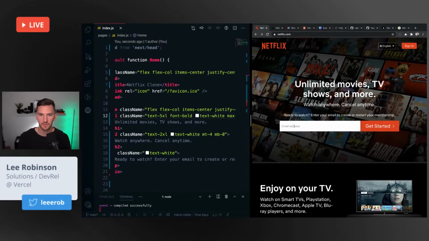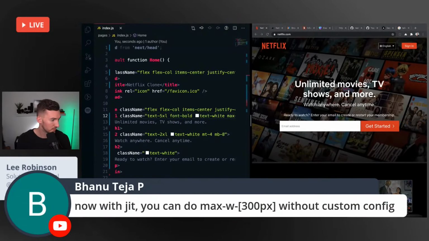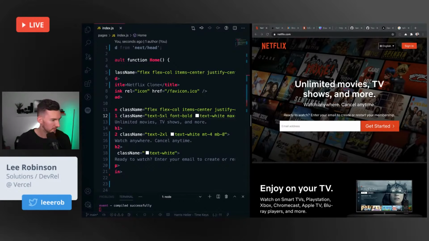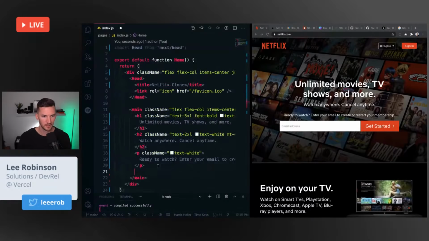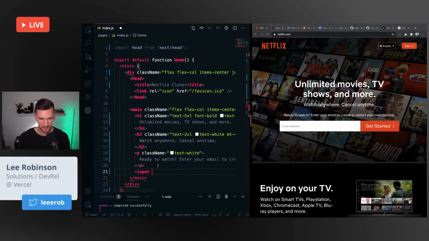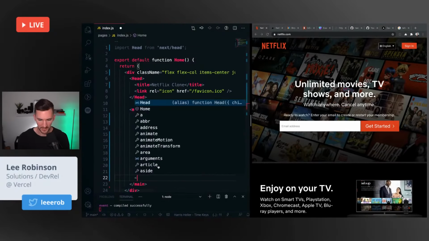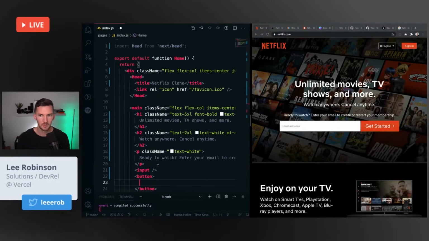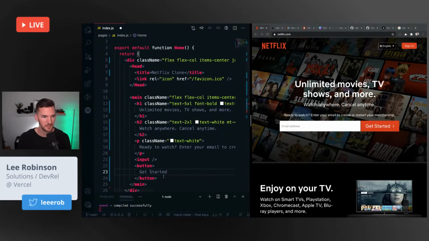Let's do an input. True. I could do this if I wanted to, which is nice. Let's see. Let's do an input. And yeah, I'll probably just put the button beside it. And then wrap this in some kind of container.